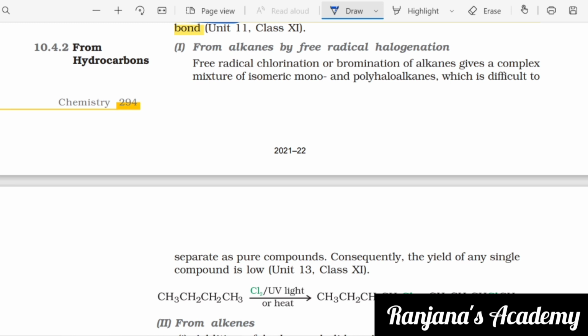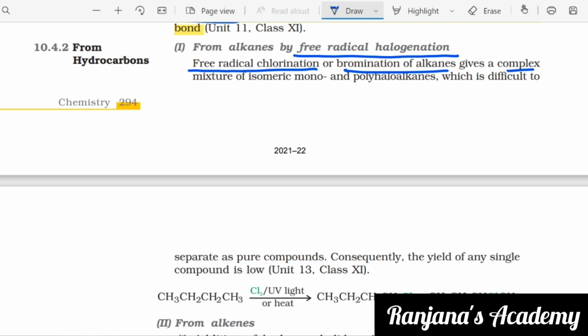Now let us see how to prepare halo compounds from hydrocarbons, especially haloalkanes. We are going to prepare from hydrocarbons. So the first method of preparation from hydrocarbons is from alkanes by free radical halogenation. Free radical chlorination or bromination of alkanes gives a complex mixture. So what you're doing is a free radical chlorination or bromination of alkanes. It is going to give us a complex mixture.